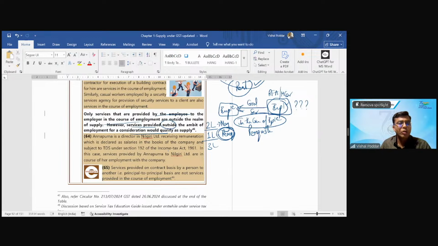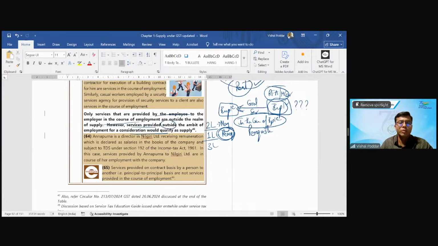You can interpret the law in both senses. I'll share my understanding. My understanding is that where the employer is providing any of these perquisites as part of the salary contract, it should not be leviable to GST, for the similar reason we are reading in this entry.